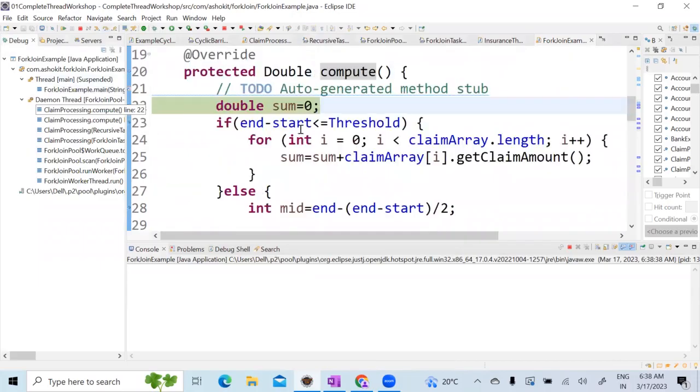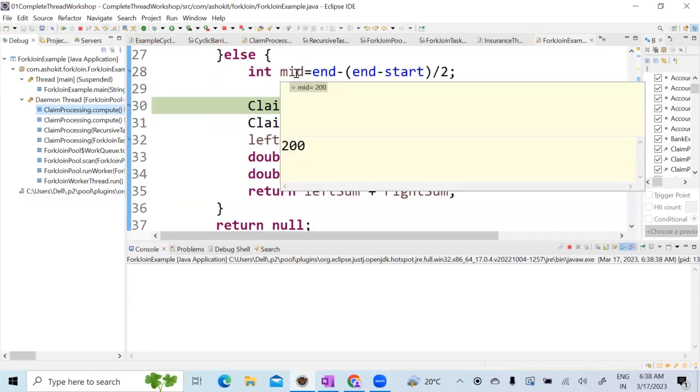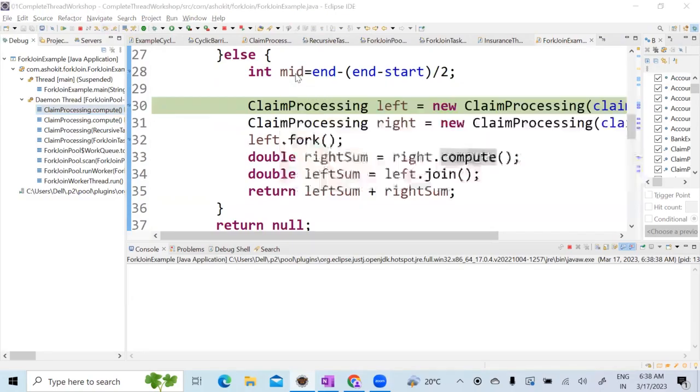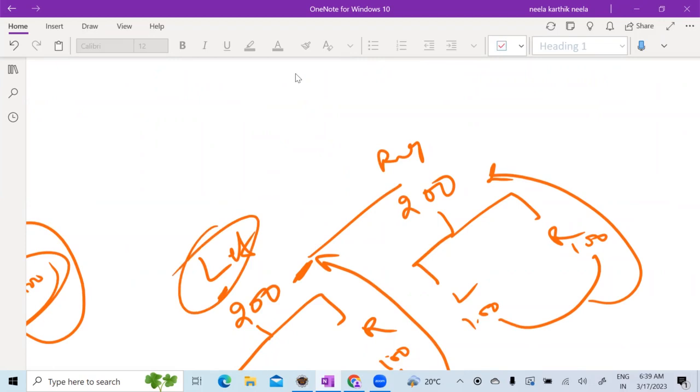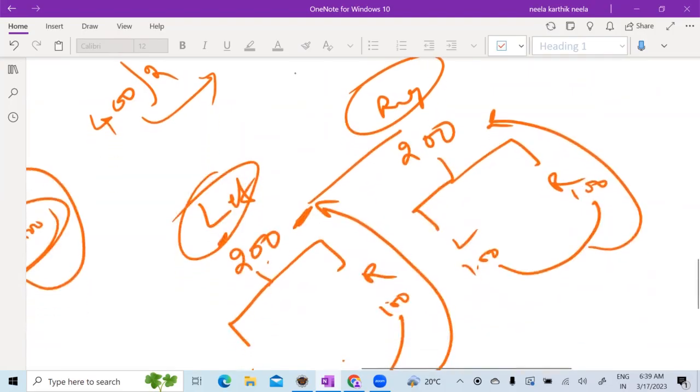Look here. It has started executing some. Now what is my mid? 200. That means, out of 400, I wanted to split. Whenever I split, the fork join pool will create two threads, called the left thread and the right thread. So if I have 400 records, since I have two threads, I am dividing by 2. How many records should each thread take? Left should take 200, right should take 200, correct?